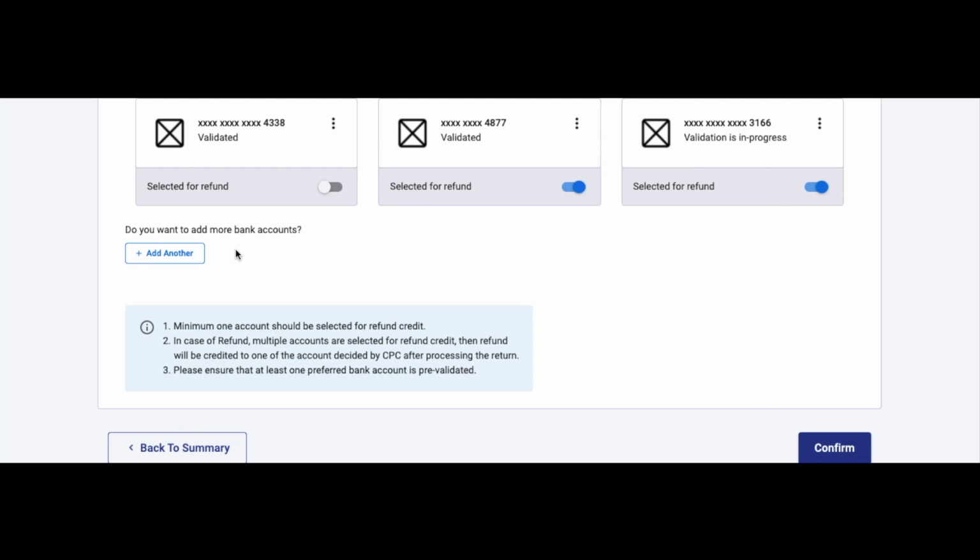Your bank has to be validated so that you can get your refund correctly and also so that your return can be filed correctly. So if your bank account is not appearing here or it's appearing but it's not validated, then in that case, you're going to have to add a new bank account and get it validated. So you'll have to mention the bank account number, the IFSC code, and accordingly you will have to get it validated. Only then your return can be filed, because at least one account has to be given for the purpose of filing your returns. And if there's a refund, that's why you'll get your refund.